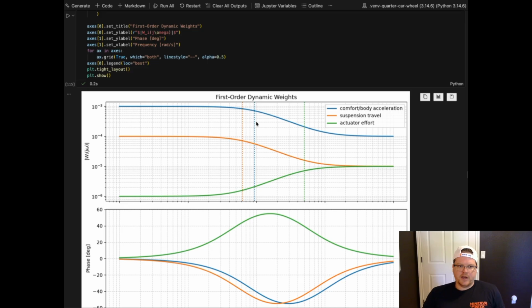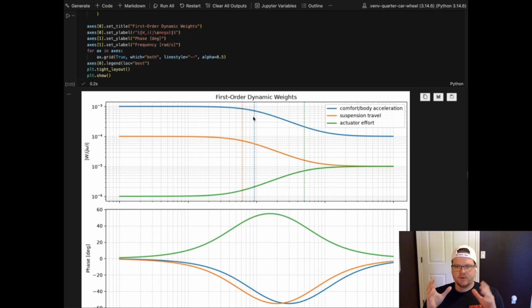So here's the first order dynamics of the weights, the weighting channels. We can see the cutoff for the suspension travel is ahead of the cutoff for the body acceleration, and then the actuator effort is later on that frequency spectrum. And we can see these roll offs, right? So higher to lower weights for the comfort in the body.